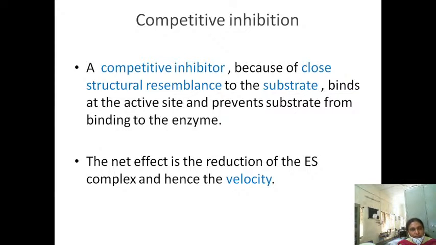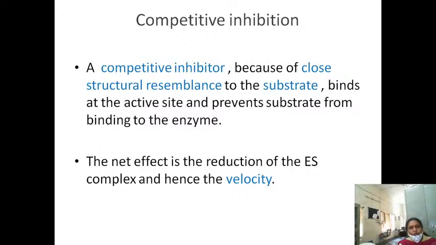Then coming to competitive inhibition, the competitive inhibitor, because of its close structural resemblance to the substrate, binds to the active site and prevents the substrate from binding to the enzyme. What is the reaction I asked you to remember? Enzyme plus substrate gives rise to enzyme substrate, which further gives rise to enzyme plus product. Here in competitive inhibition, the inhibitor is a chemical substance whose structure is almost similar to that of the substrate.